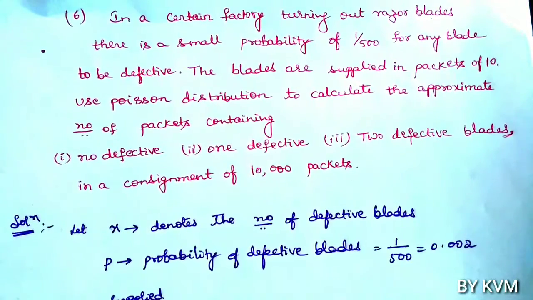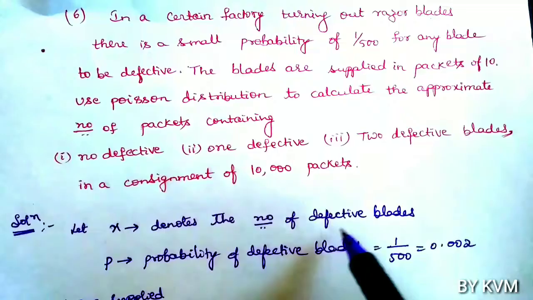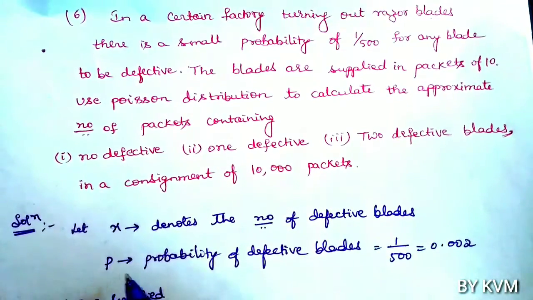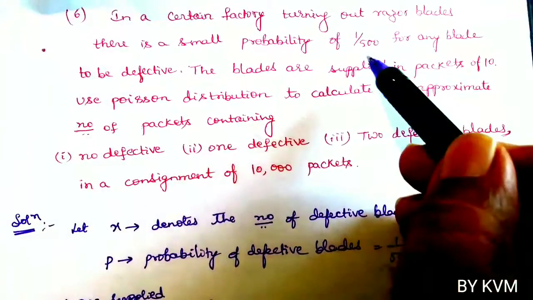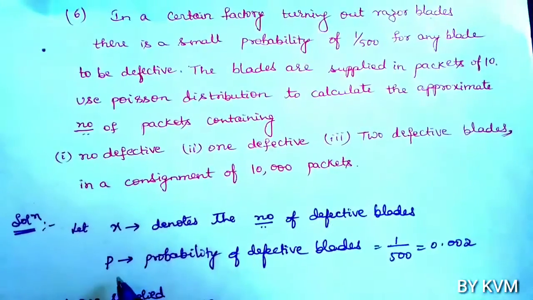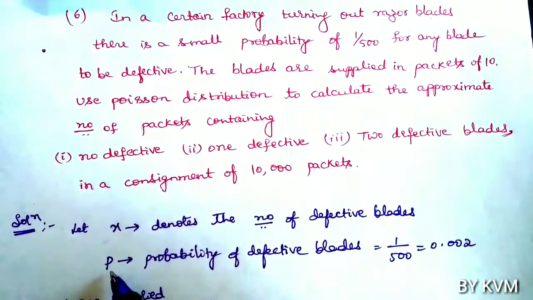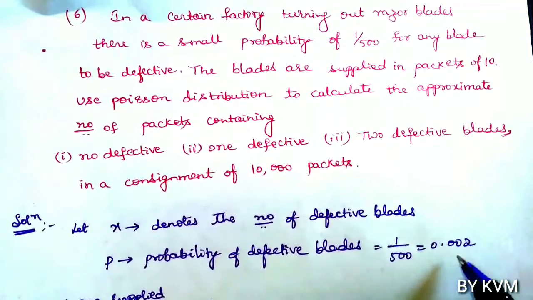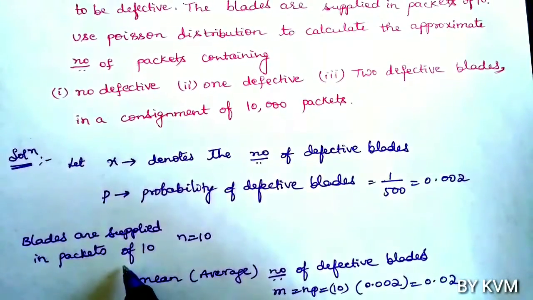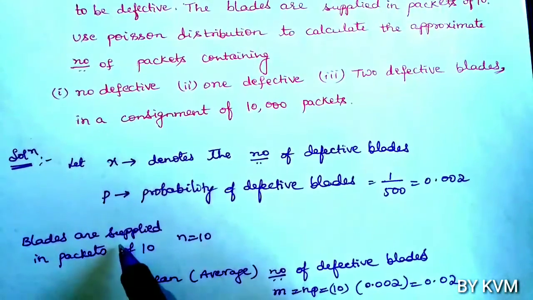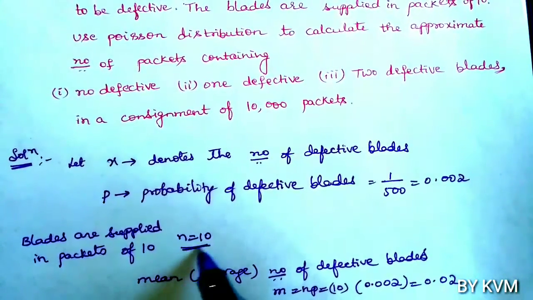Let us take that x denotes the number of defective blades. The probability of defective blades is given, that is 1 by 500. So P is the probability of defective blades, that is success. 1 by 500 is 0.002. Now blades are supplied in packets of 10, so n you have to take 10.